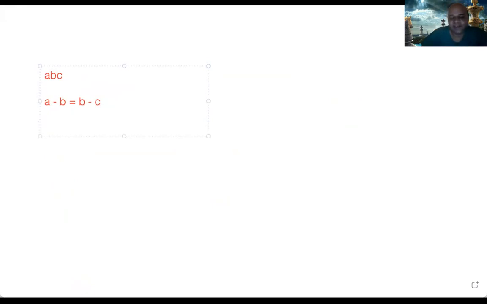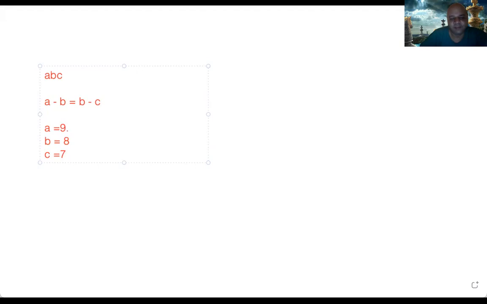Okay, so let us take an example. Let us start putting, let A is equal to 9. Then let B be what? It is a different digit, it's not the same digit, so it cannot be same. So if B is equal to 8, then 9 minus 8 should be equal to 8 minus C. So C is equal to 7. This is one possibility, right?